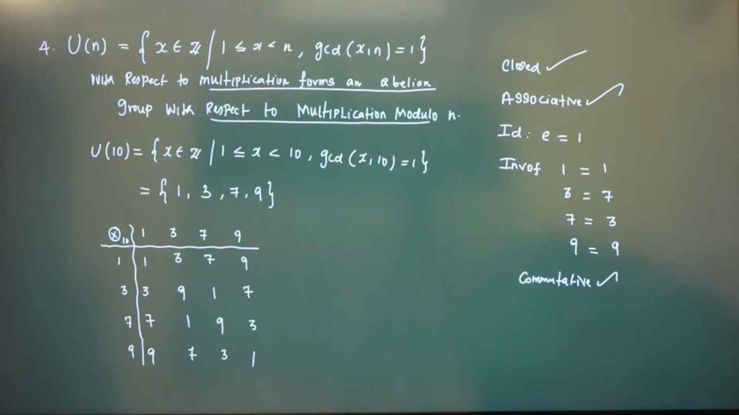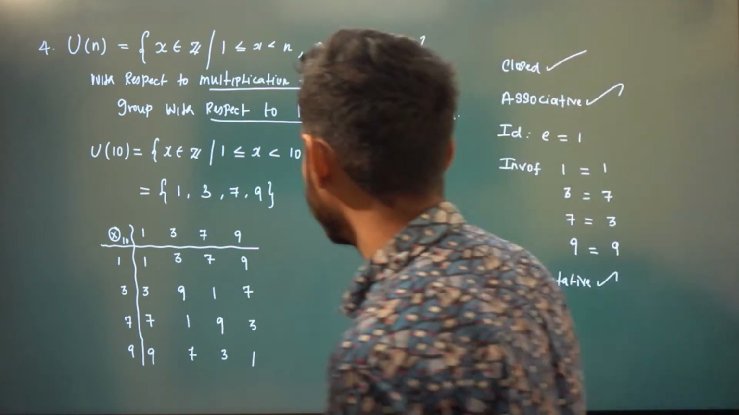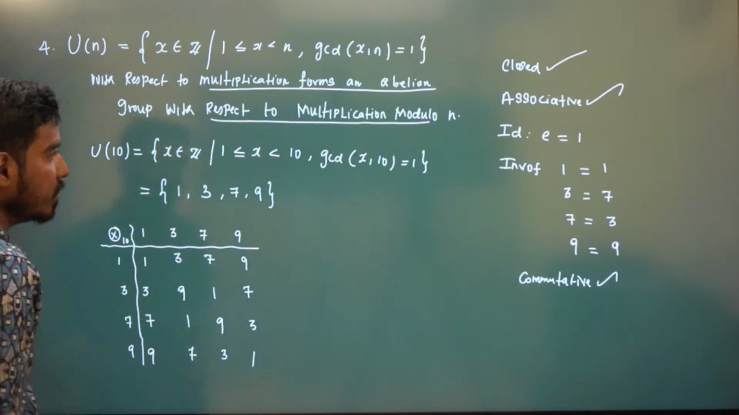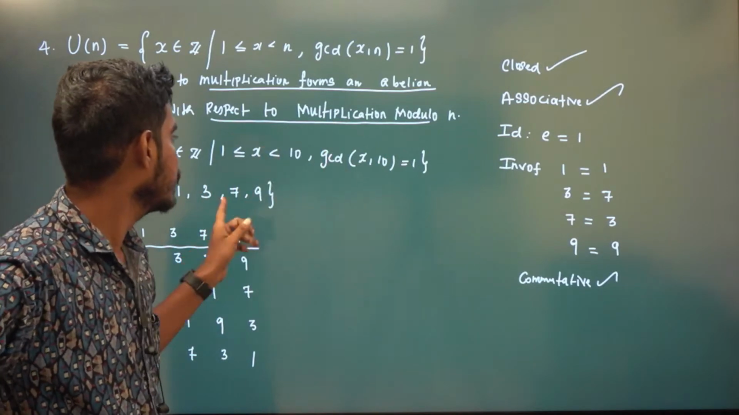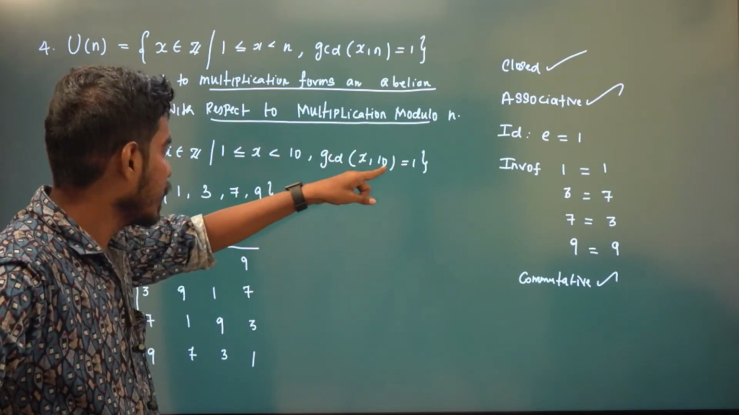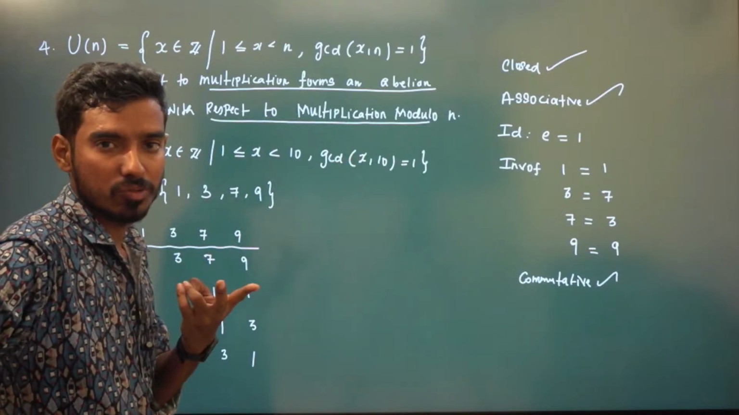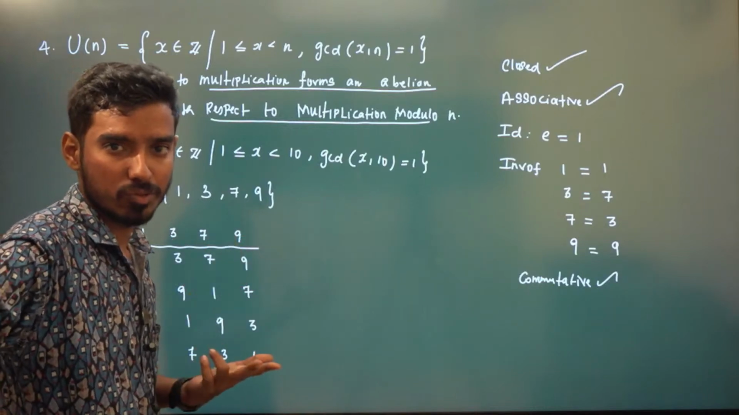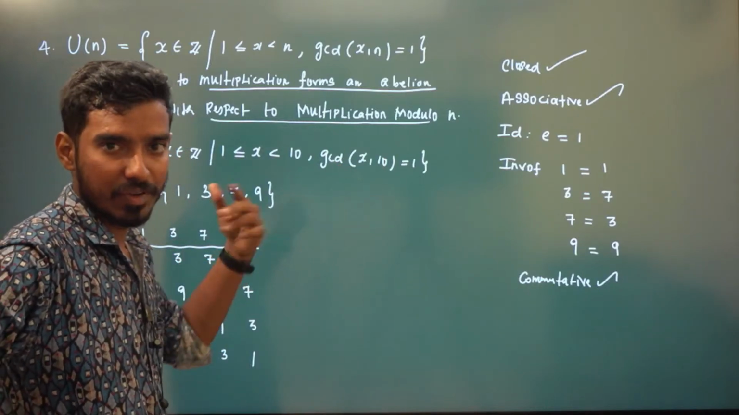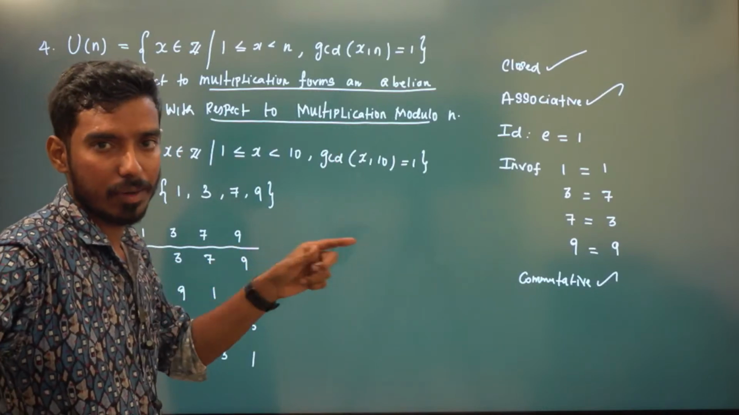GCD, repeat. See, greatest common divisor is a 7th standard level concept, right? GCD should be 1. So you just collect all the numbers from 1 to 10 whose GCD with 10 is 1. So 1 comma 10, GCD is 1. 2 comma 10, GCD is 2. This is a 9th standard level concept, right? 3 comma 10, greatest common divisor is 1. 4 comma 10, greatest common divisor is 2.